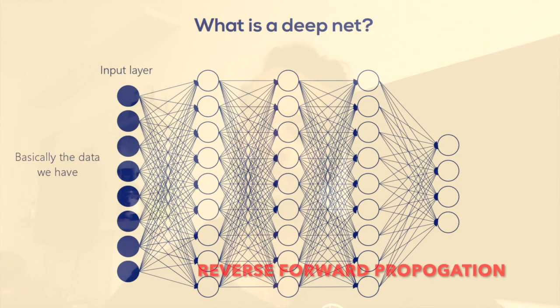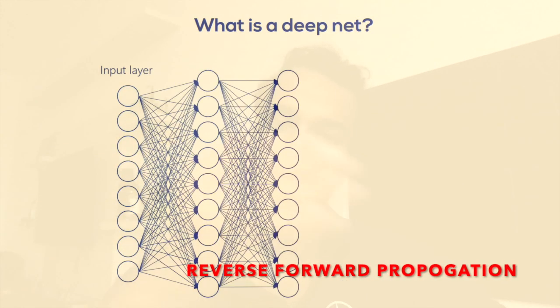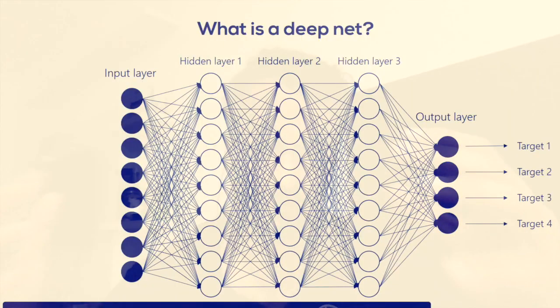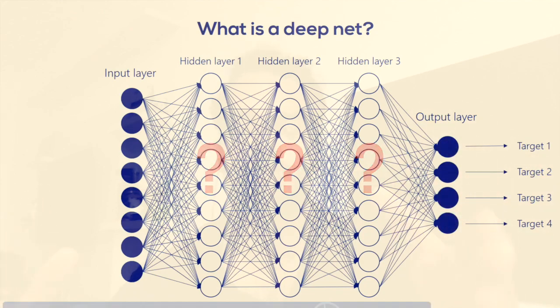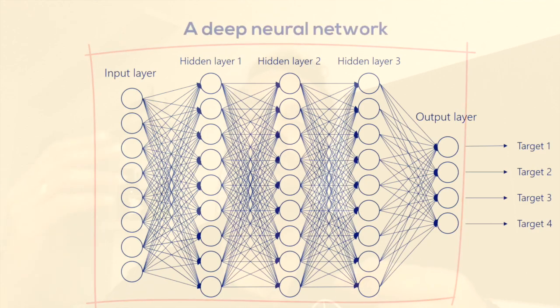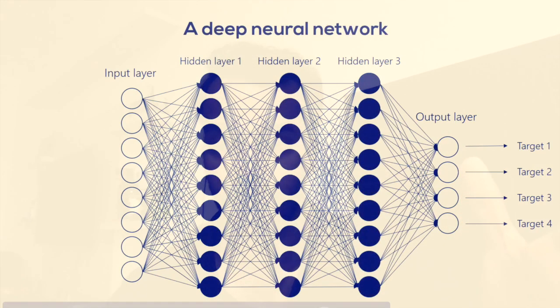The process of the model improving itself, propagating backwards from output to hidden to input, is called backward propagation. And finally, whatever you see on the screen, if it has one hidden layer, that is called a neural network. If it has more than one hidden layer, that is called a deep neural network.